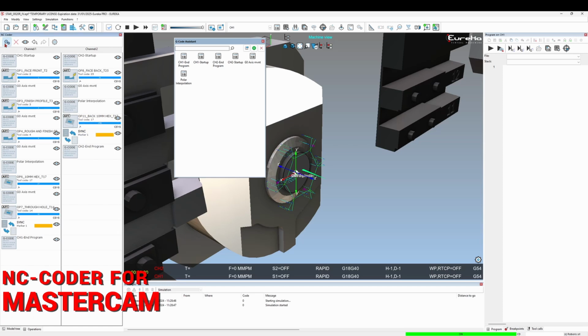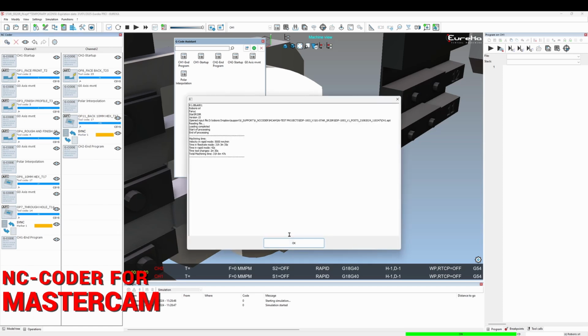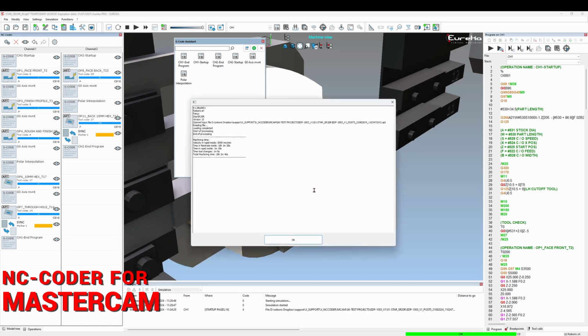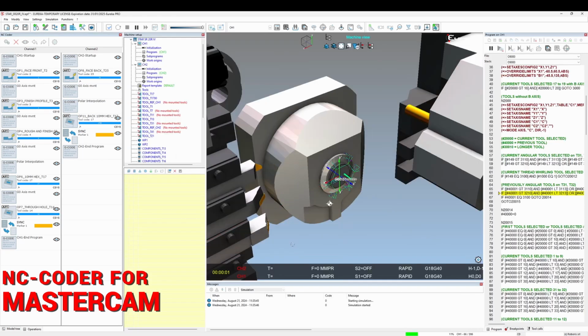After you have finished organizing your programs for each channel, post the code from NC CODER with a custom postprocessor for your machine and begin simulation.